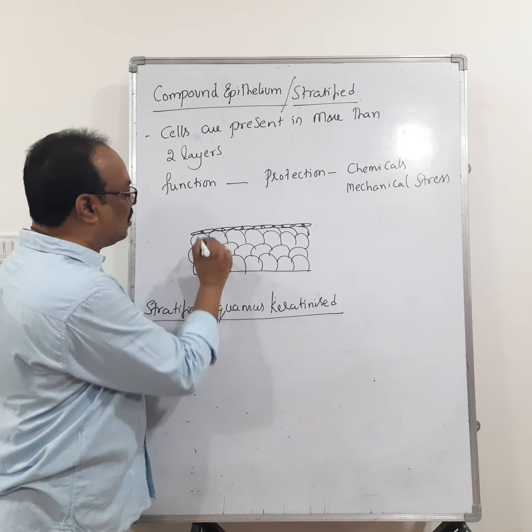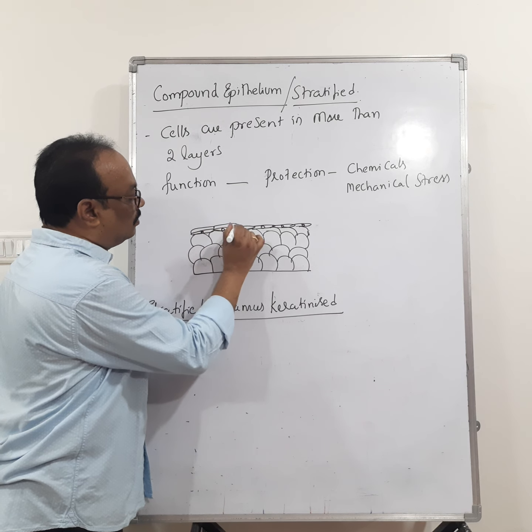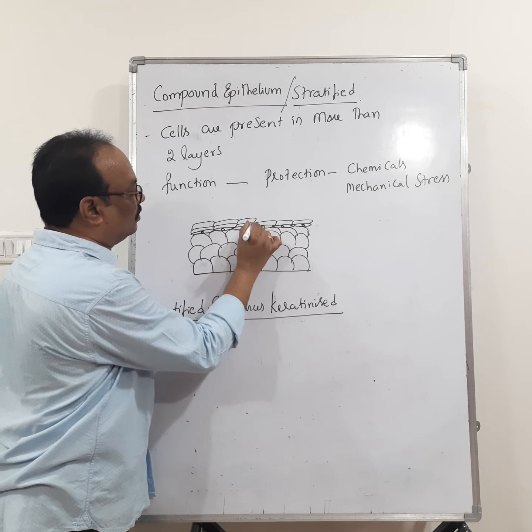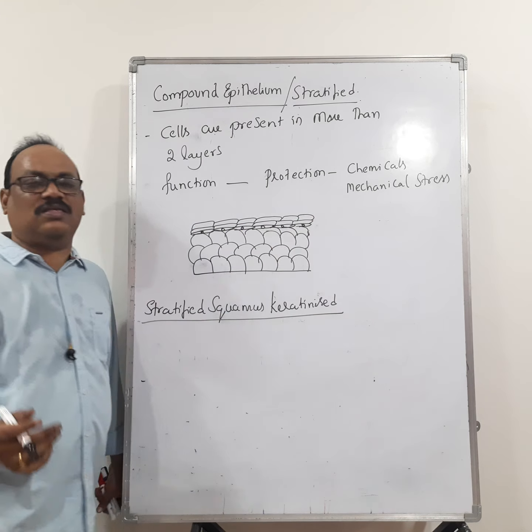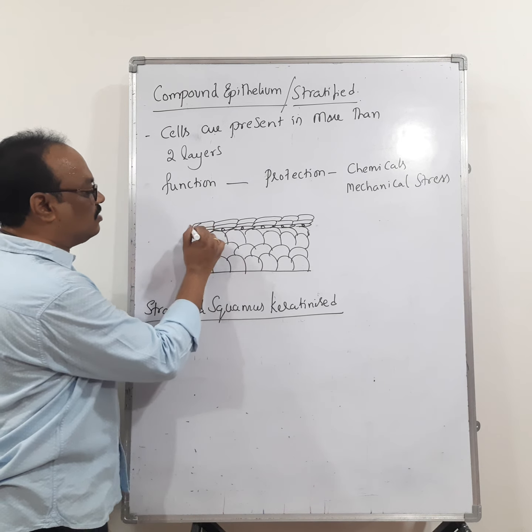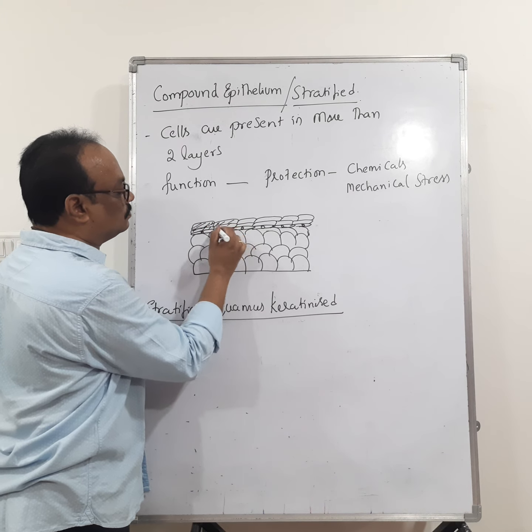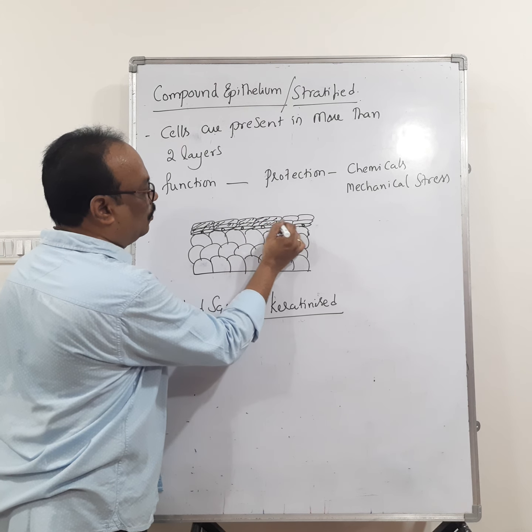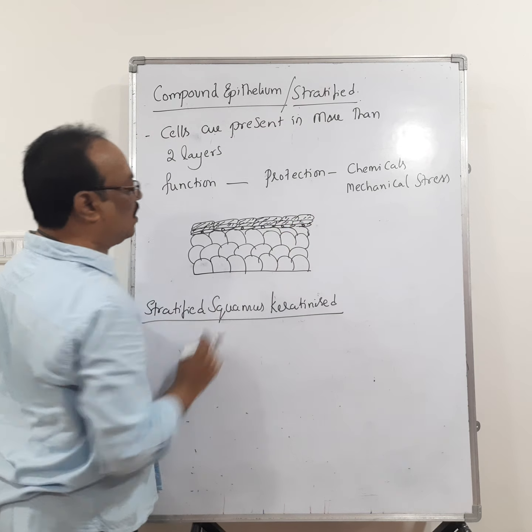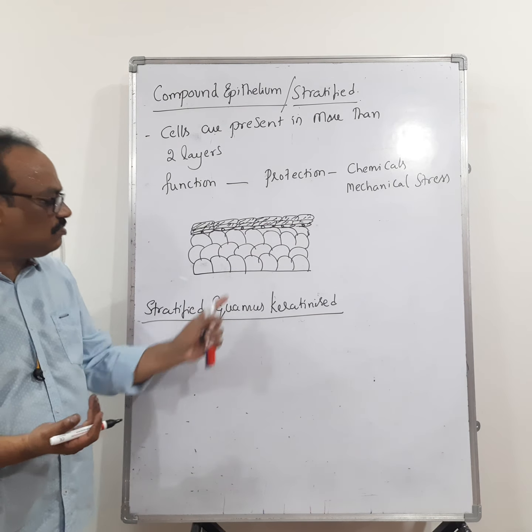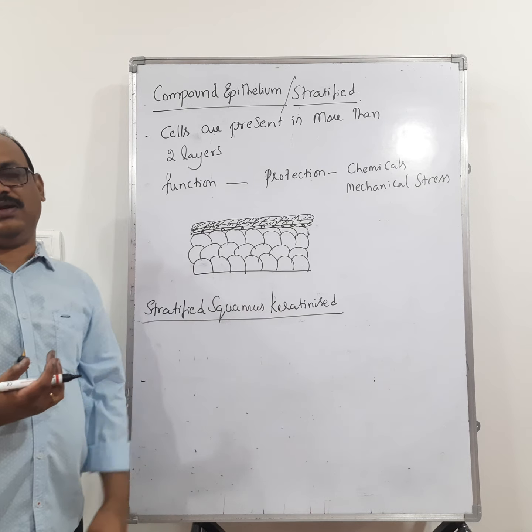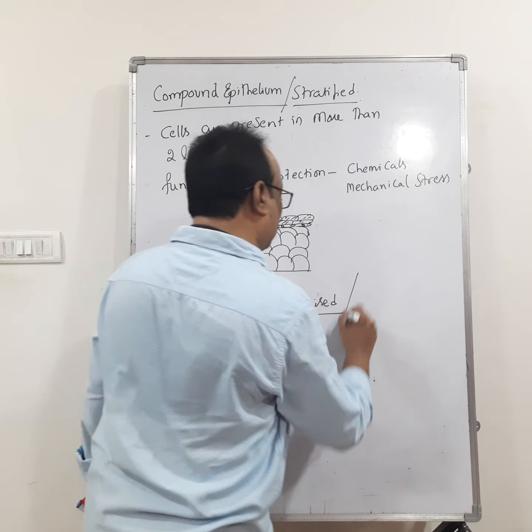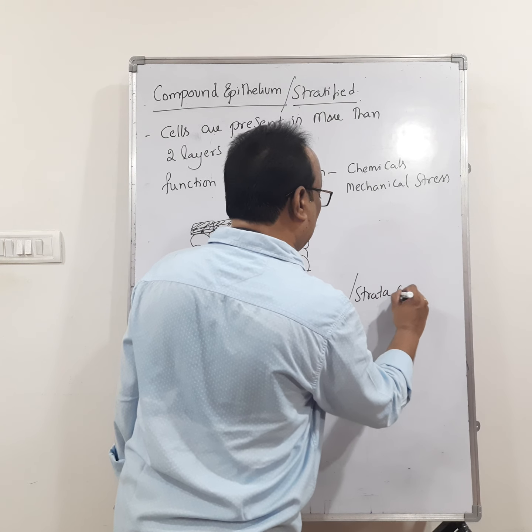Then some flat cells are present above this epithelium, like this. And in these cells, the nucleus is absent. Instead of a nucleus, they consist of a protein called keratin. The apical surface of the cells becomes flat and accumulates keratin. So due to the presence of keratin, we call this stratified squamous keratinized epithelium, or it is also called the stratum corneum.